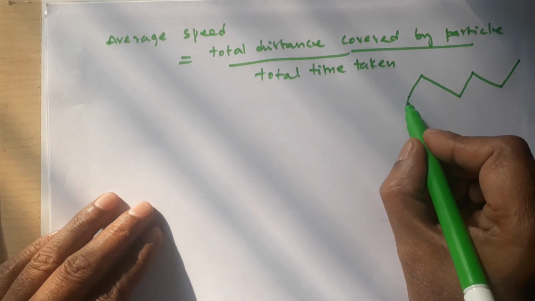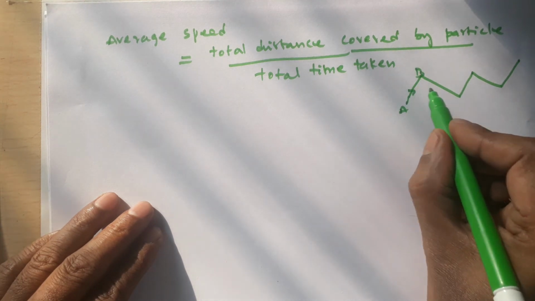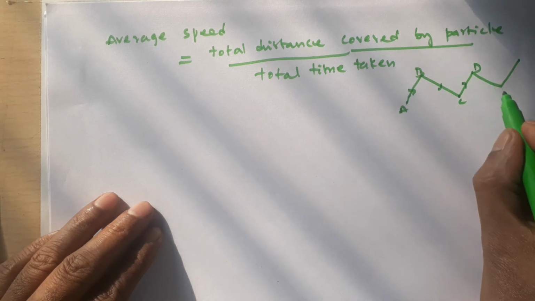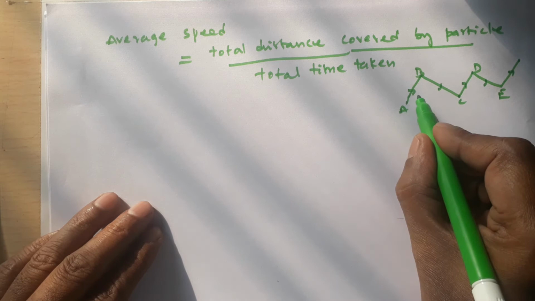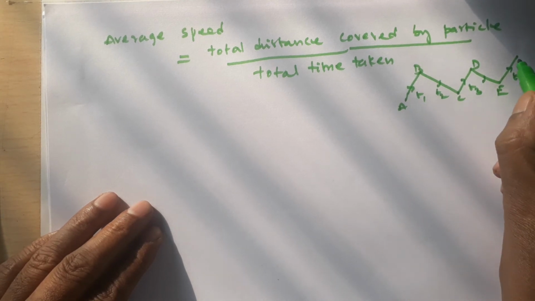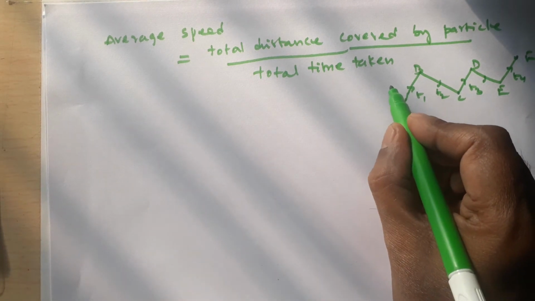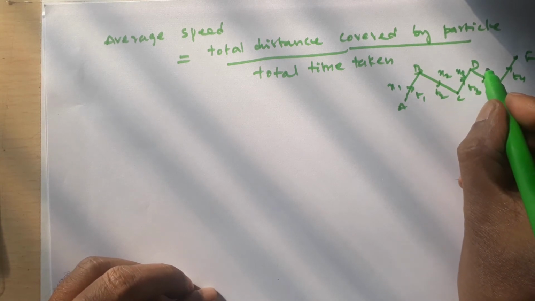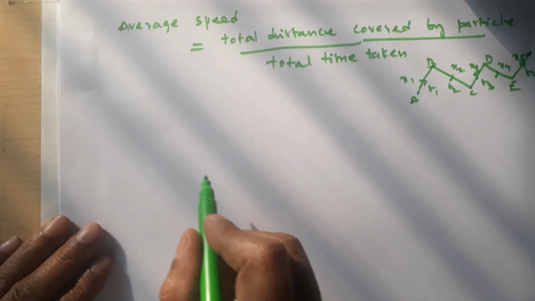So this is AB one distance, BC another distance, CD another distance. All the distances may take some times t1, t2, t3, t4, like that, and the distances may be x1, x2, x3, x4, x5. Right.